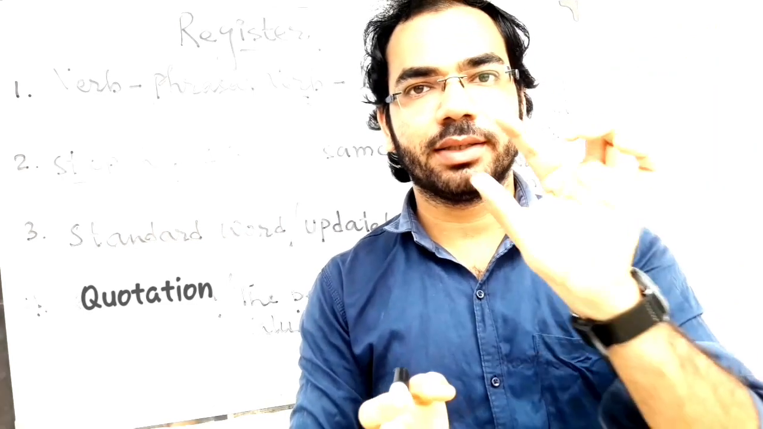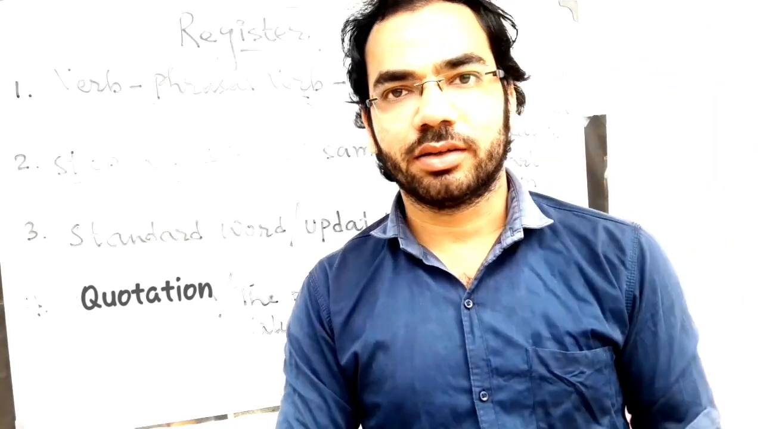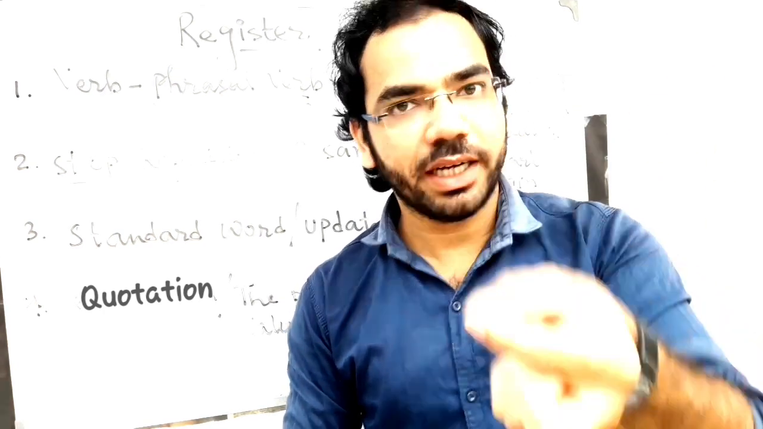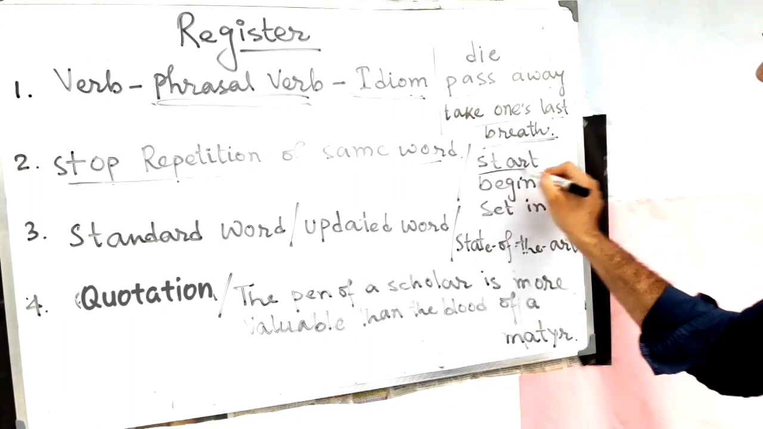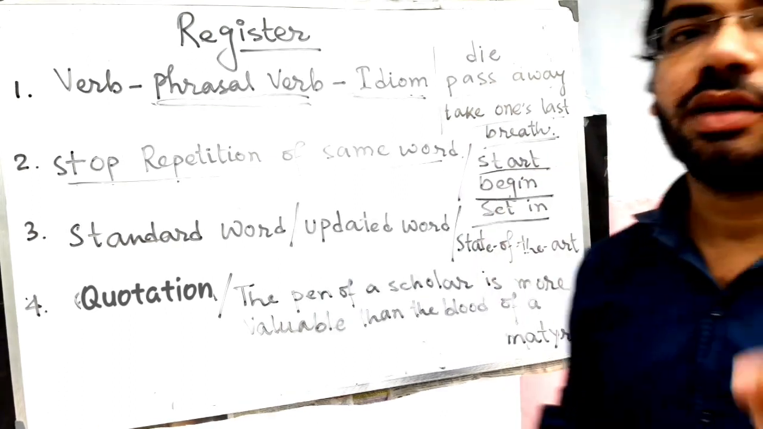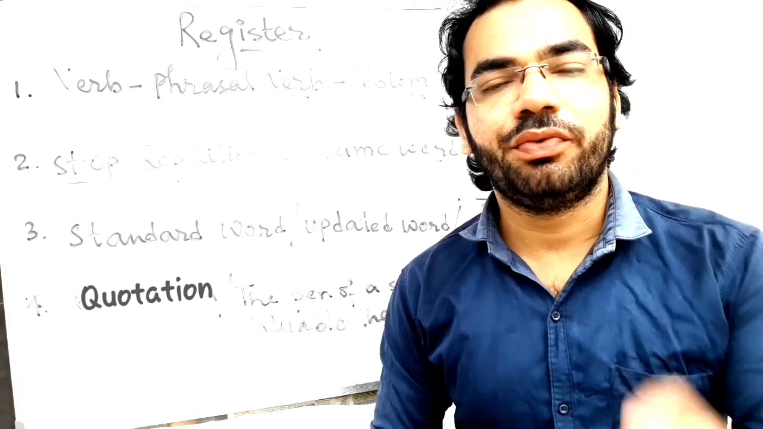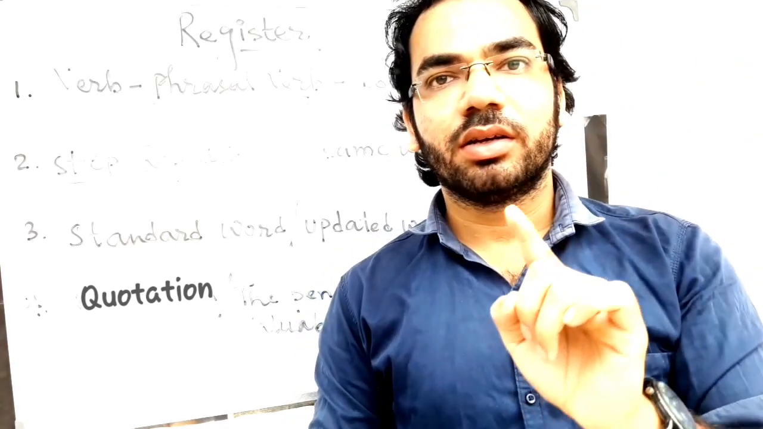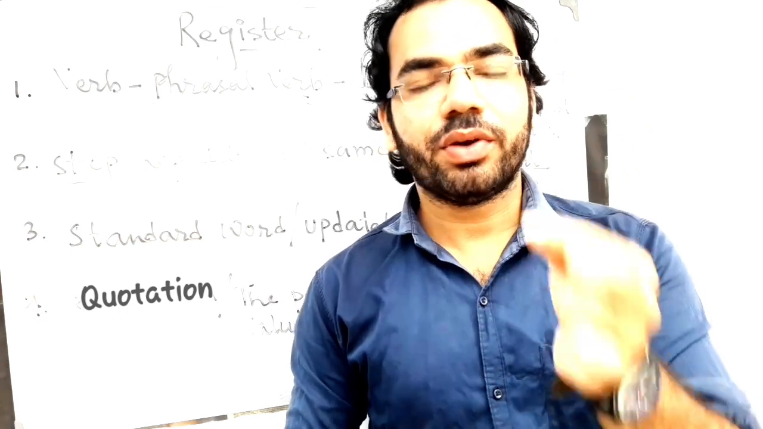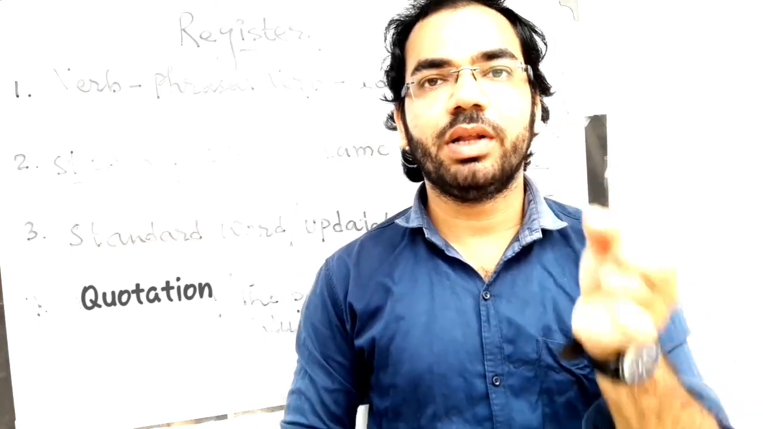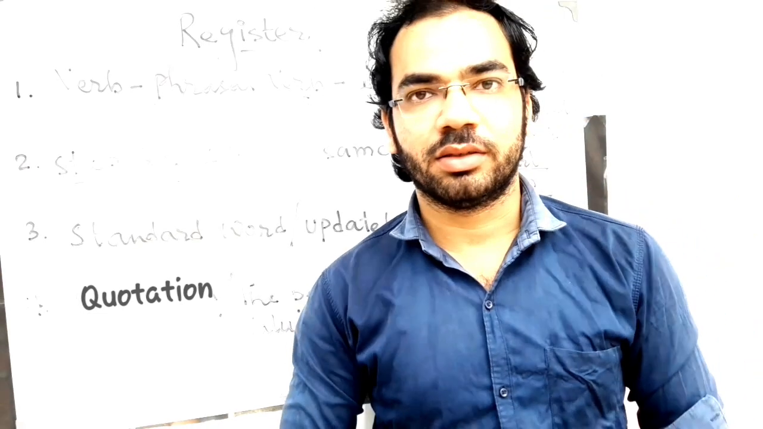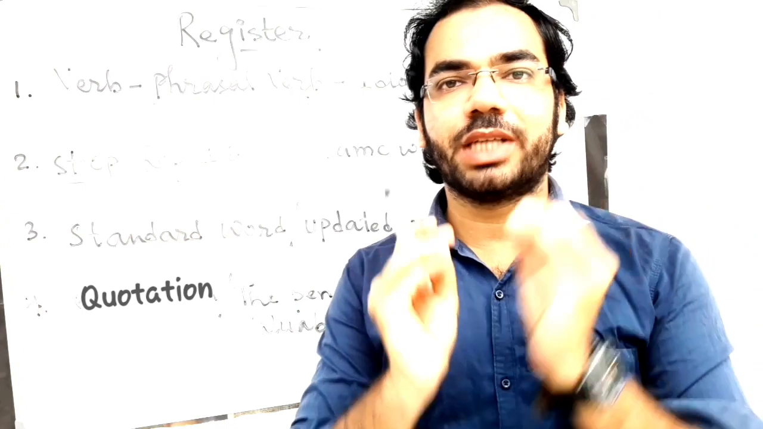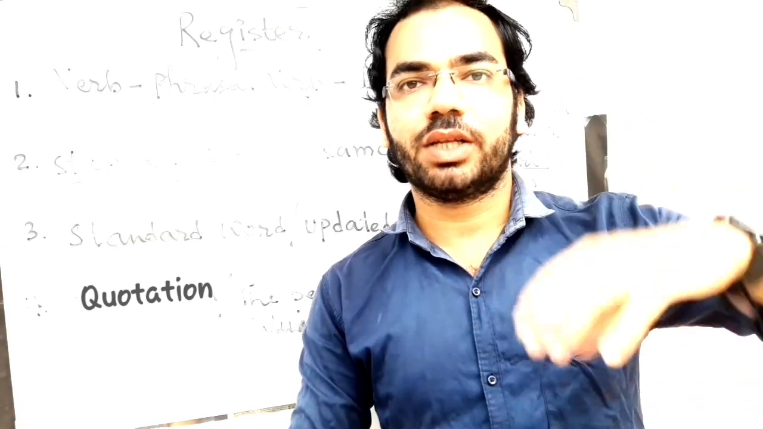Suppose you have to write the word start in a writing. If you write start three times, is it better, or start, begin, set in? It is better the second way. If you write start, the examiner will think that you have one word in your vocabulary, but if you write three different words, the examiner will think that you know better than the others. That is part of register. So stop the repetition of the same word again and again. You have to use other words with the same meaning.